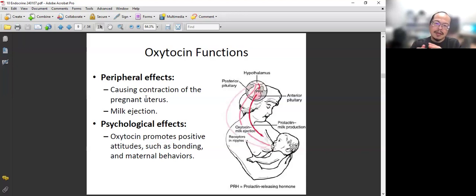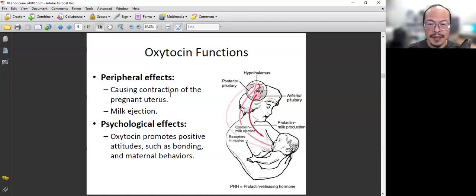So when the baby, or fetus, reaches about 37, 38 weeks gestational age, it will stretch the uterus. When it's time to deliver, the uterus needs to contract, and uterine contraction can be enhanced by oxytocin.